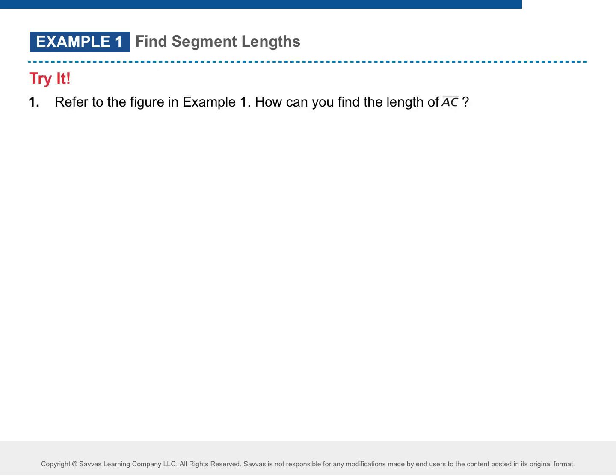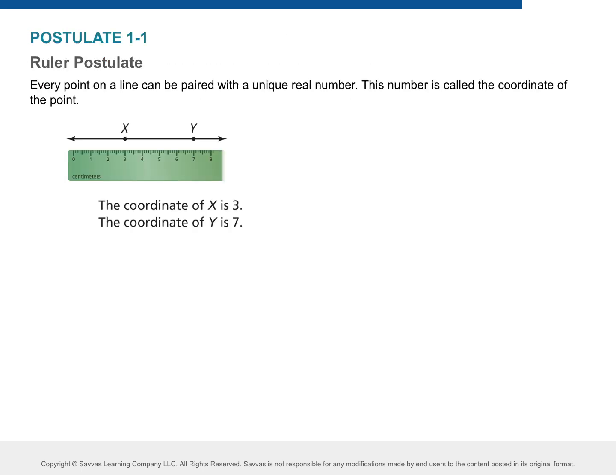So let's do more practice. We just found AC was 4. What if we have a ruler? How is a ruler similar to just a number line? Do you think they're similar? What do you use a ruler for? To measure something, right? Kind of the same thing of a number line, using it to measure segments. So it's used for the same purpose, okay?